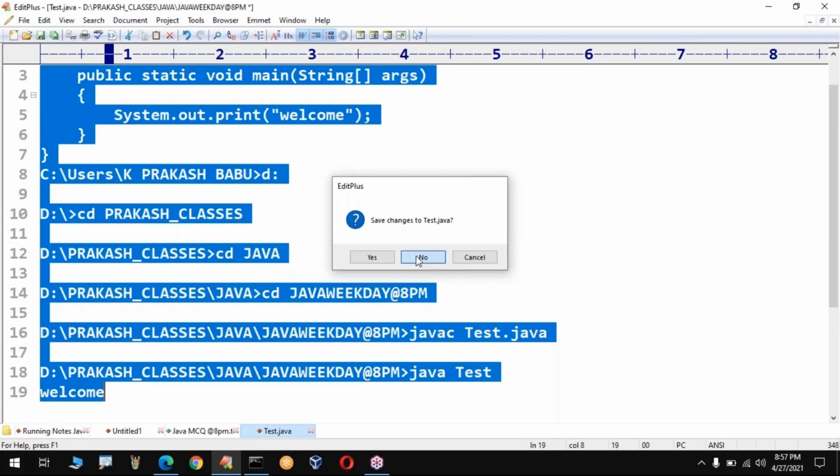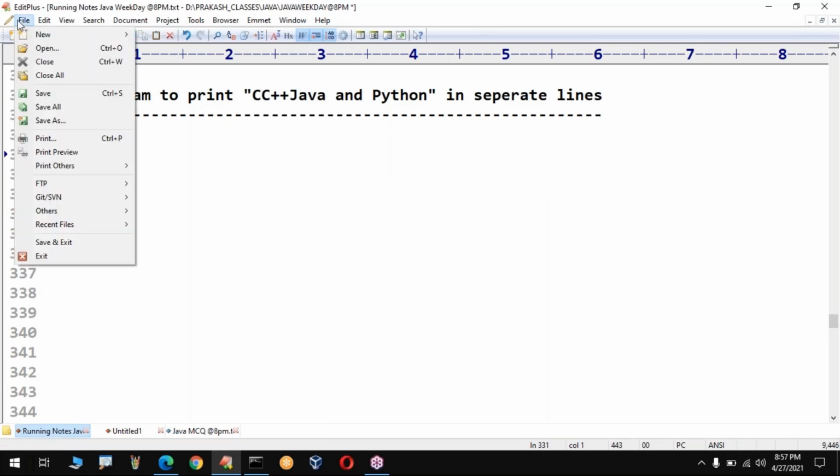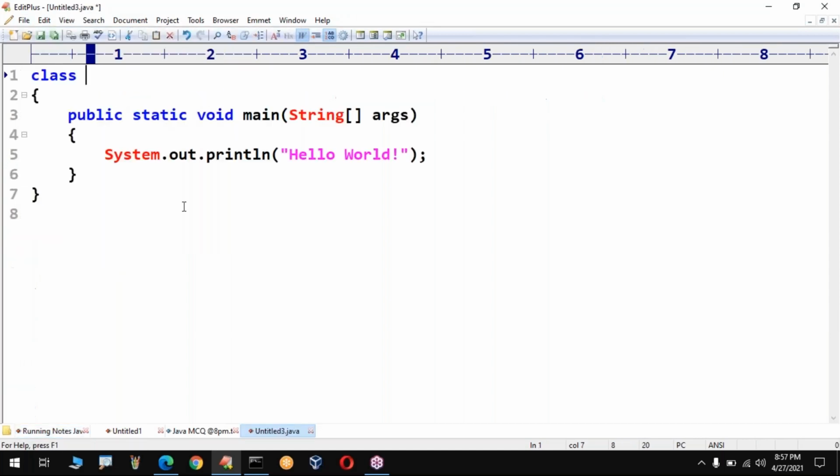Here, no need to type that void main and all these things. Just click on File, go to New and select Java program. Sir, the default skeleton will be added. Now I am giving the file name as Demo, and the message which I require is, have you observed, instead of print, there is one concept with the name println. What is the meaning of this? After printing the message, the control will be transferred to the next line automatically. That is the beauty of this ln.